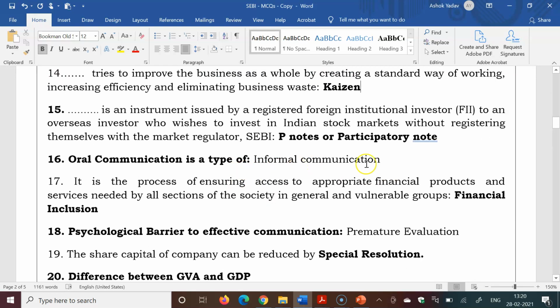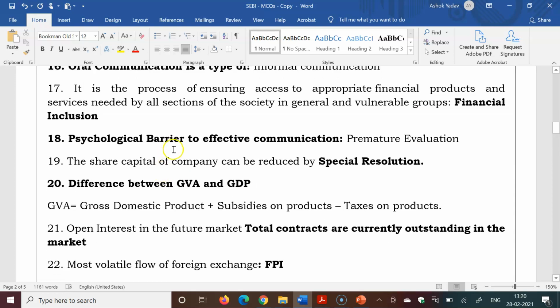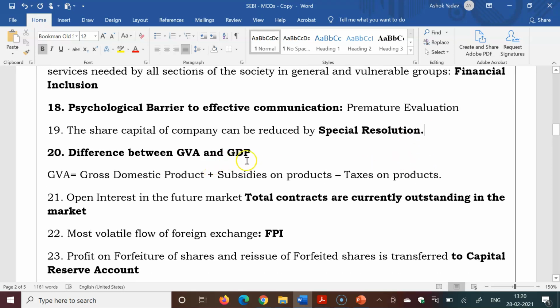Oral communication is a type of informal communication. 5 options were given, so you have to select the true option related to oral communication. It is the process of ensuring access to appropriate financial products and services needed by all sections of society in general and vulnerable groups. Financial inclusion was the right answer. Psychological barrier to effective communication, premature evaluation was the right answer. The share capital of a company can be reduced by the special resolution. Difference between GNP and GDP: subsidies and taxes was one option, so you have to select that.